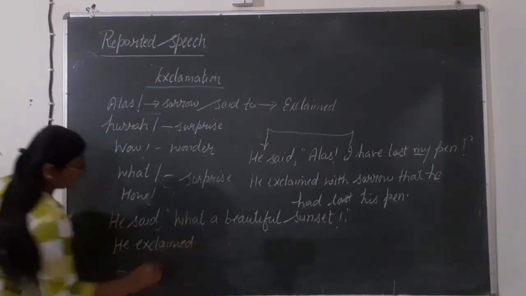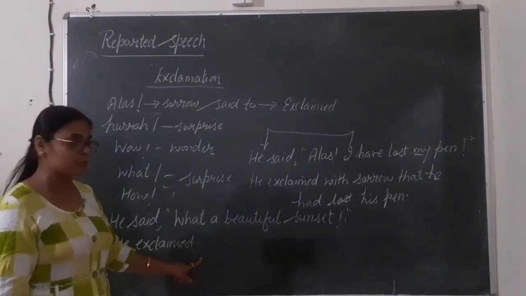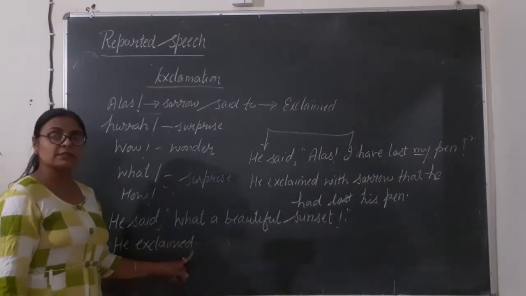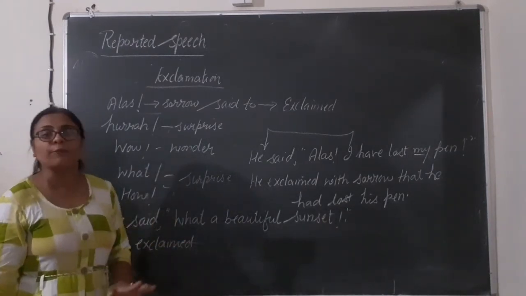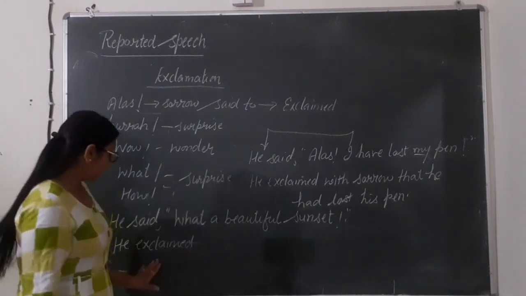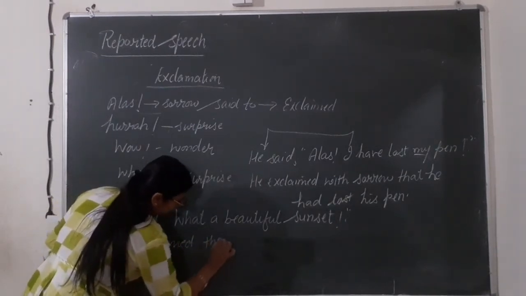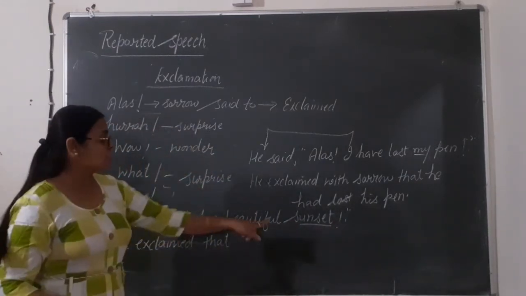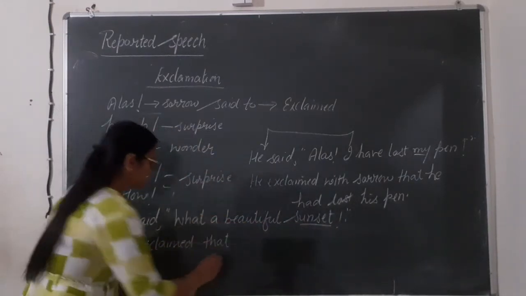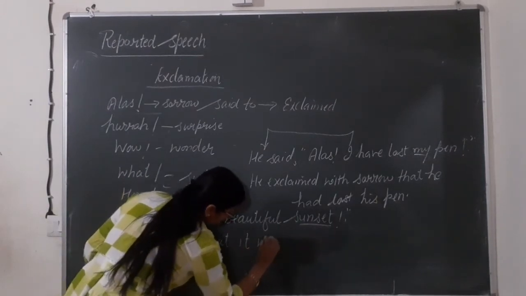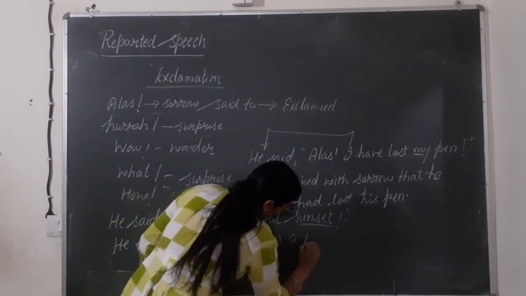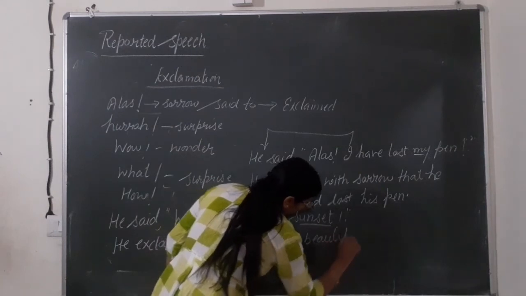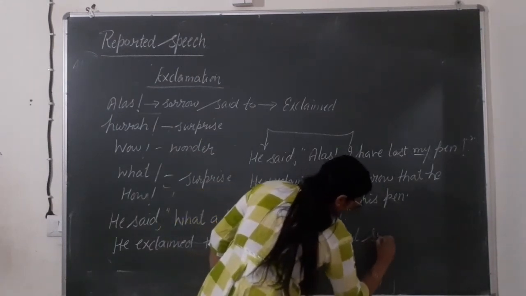If you want to write exclaimed with surprise, then it is up to you. If you want to write only exclaimed, that is also okay. Nothing is wrong here. He exclaimed that sunset. It is just a scenario. For this we will use it: it was a beautiful sunset.